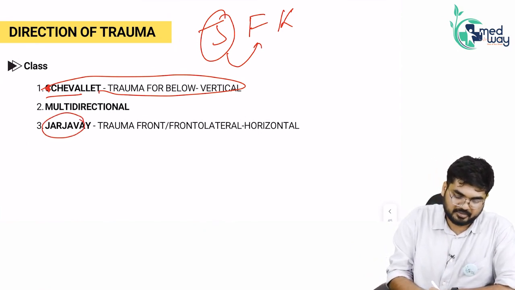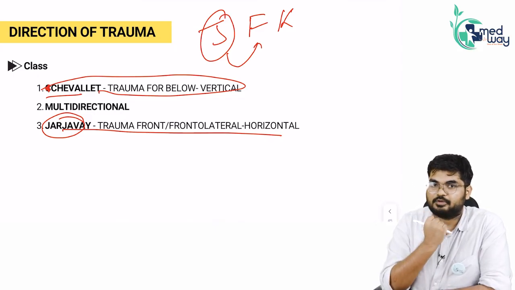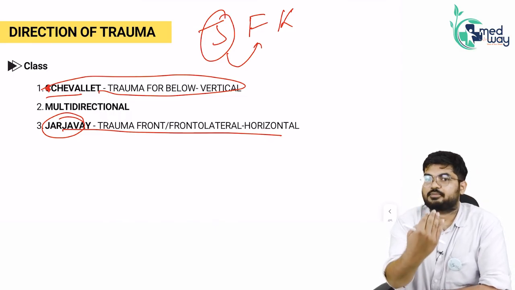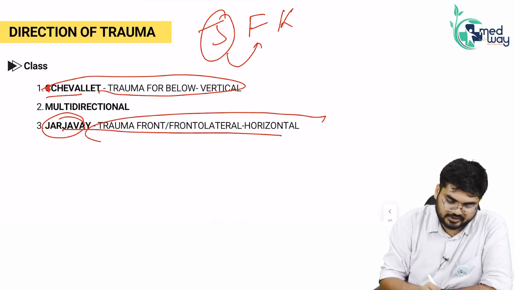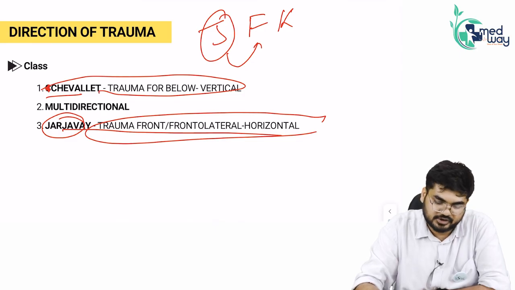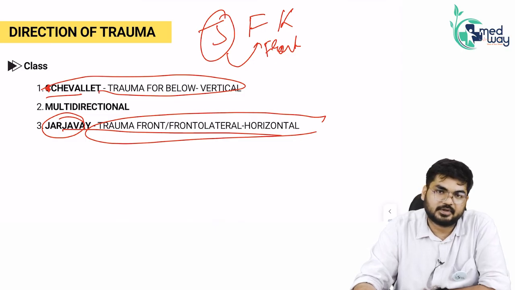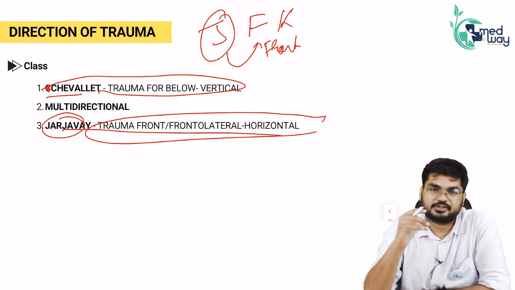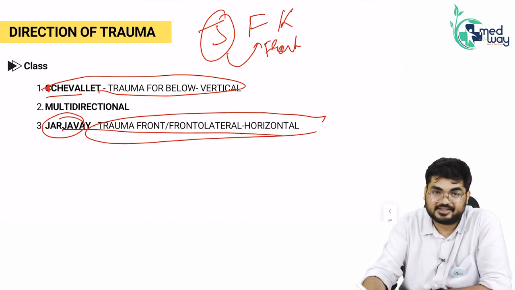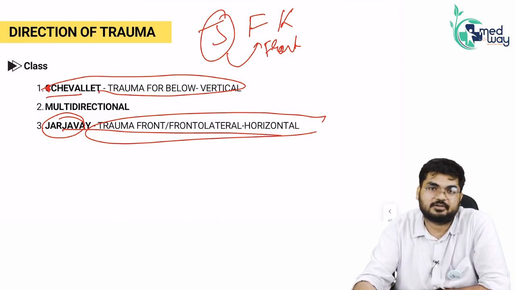So you have to remember these two very important names: Chevallet, trauma is from below, and if there is trauma from below, it will lead to a vertical fracture, and Jajave is trauma from the front. If it is from the front, it will lead to a horizontal fracture. The simple mnemonic is John F. Kennedy, JFK, Jajave is from front. If Jajave is from front, then Chevallet is obviously from below. Apart from that, trauma to the nose can be multidirectional, but mostly this sort of classification you don't have to write in the examination paper. You just have to mark the MCQ part. For that, you have to remember Chevallet and Jajave mainly.